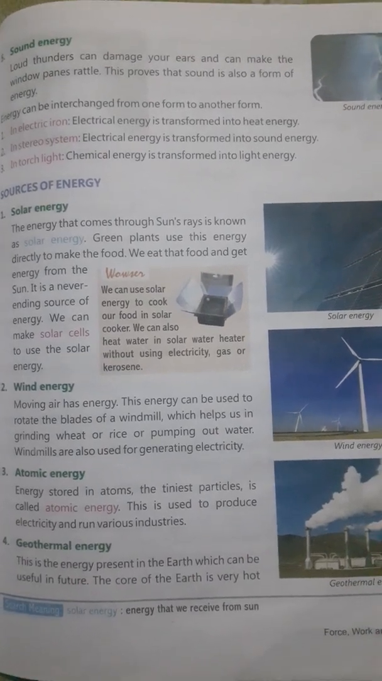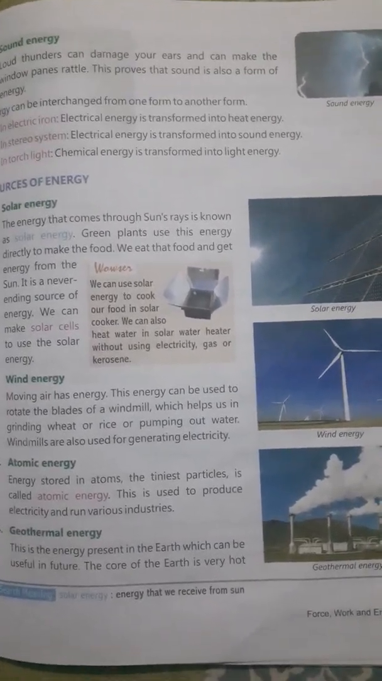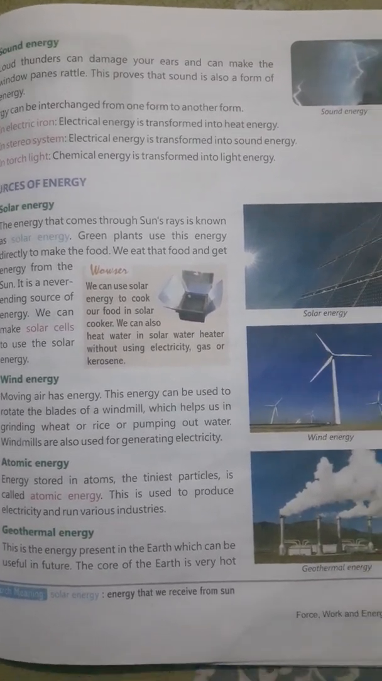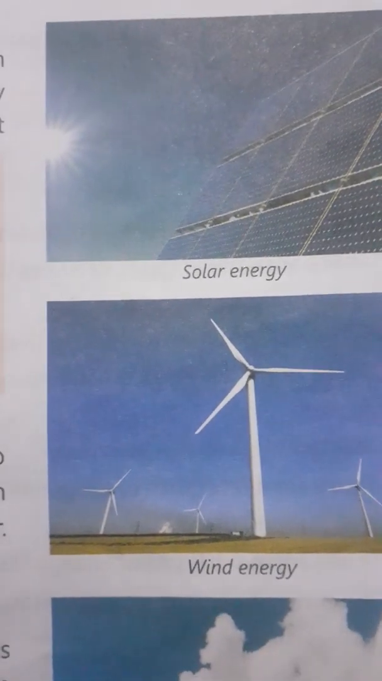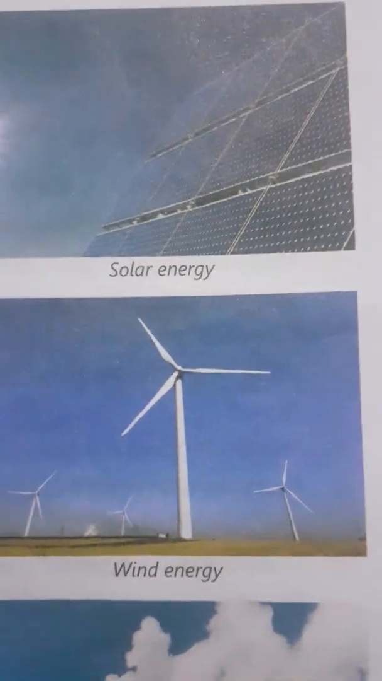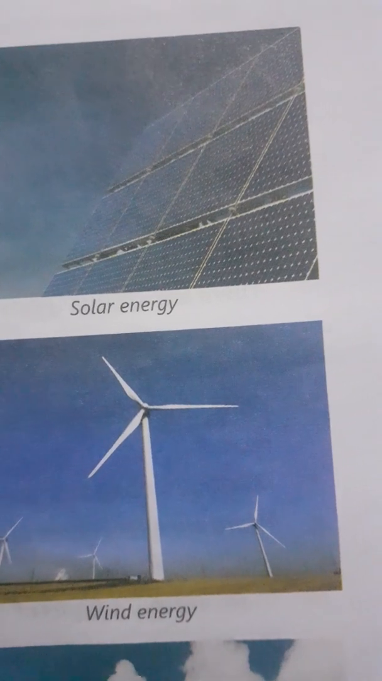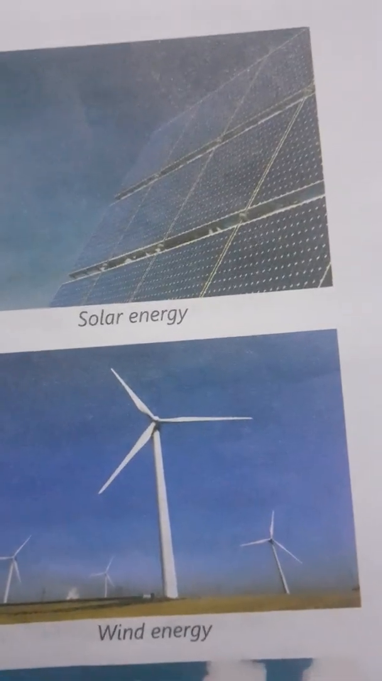And how can we use this energy? We use this energy in the windmill. As in the picture you can see the windmill, there are three blades. Whenever the air blows or wind blows, the blades of this windmill start rotating. When these blades start rotating,